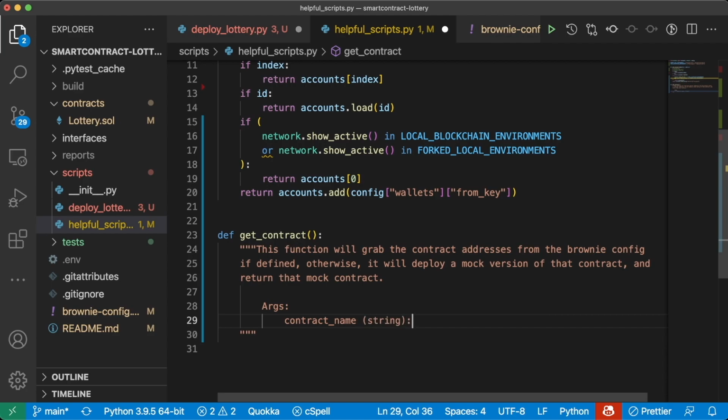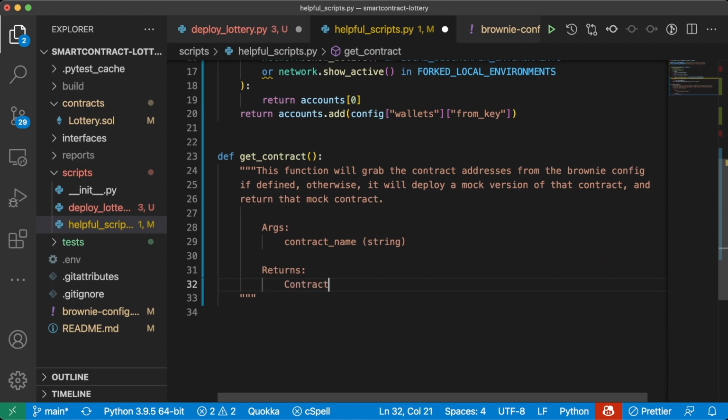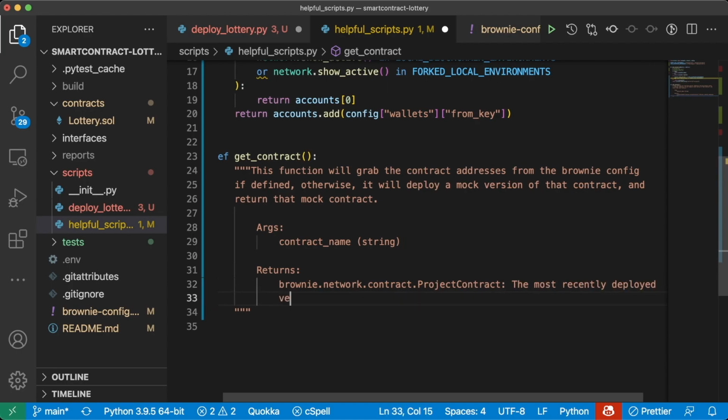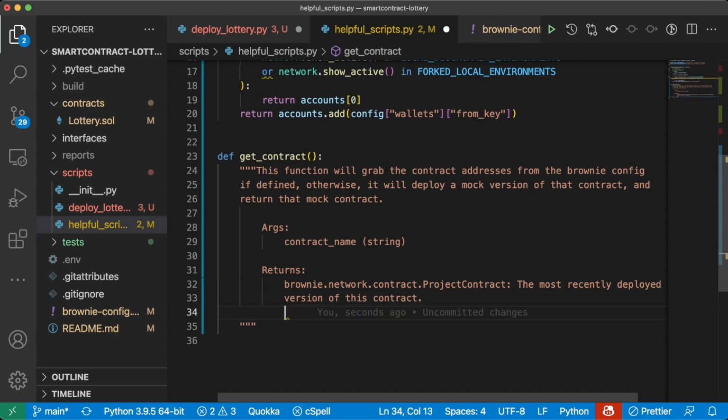This is going to be a string, and it'll return a contract. Or in particular, it's going to return a brownie.network.contract.ProjectContract, the most recently deployed version of this contract.